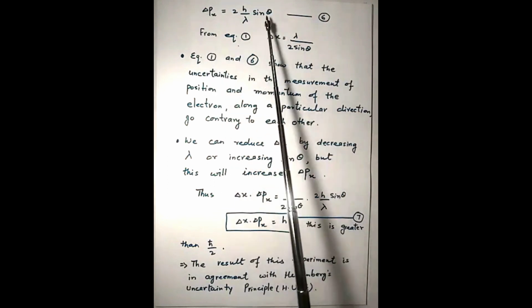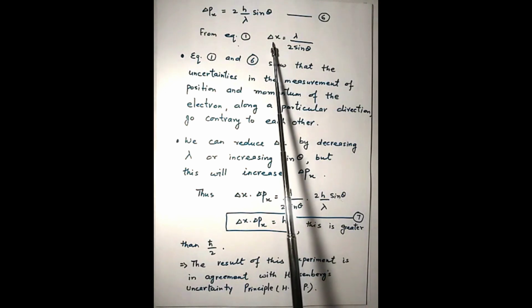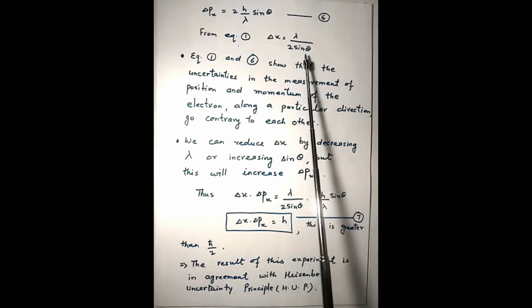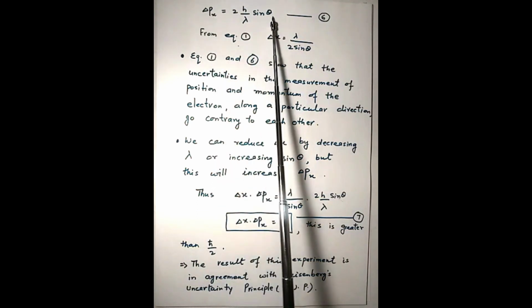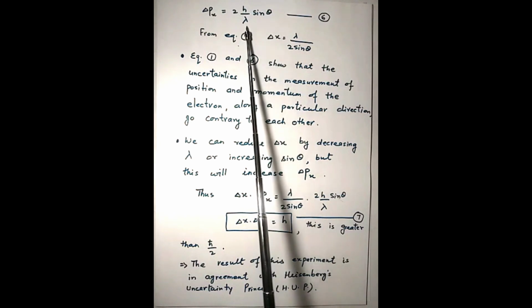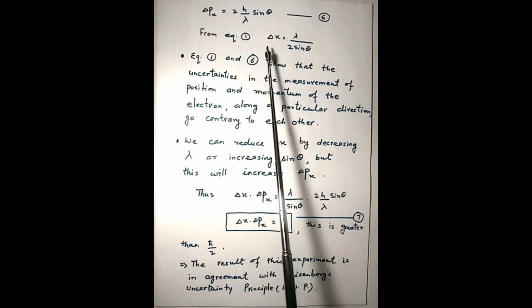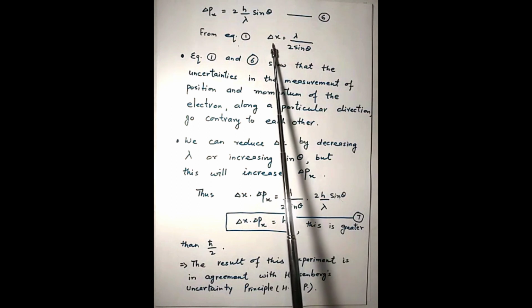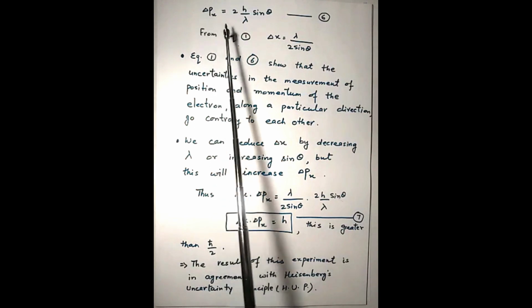Now we can see from these two equations, if we want to minimize the error in the measurement of position of the electron, then we need to reduce lambda and increase sine theta. And if we want to reduce the error in the measurement of momentum, we need to decrease the value of sine theta and increase the value of lambda. So the two are contrary to each other. If we want to measure precisely the position of the electron, then the error in the measurement of its momentum component increases, and vice versa.